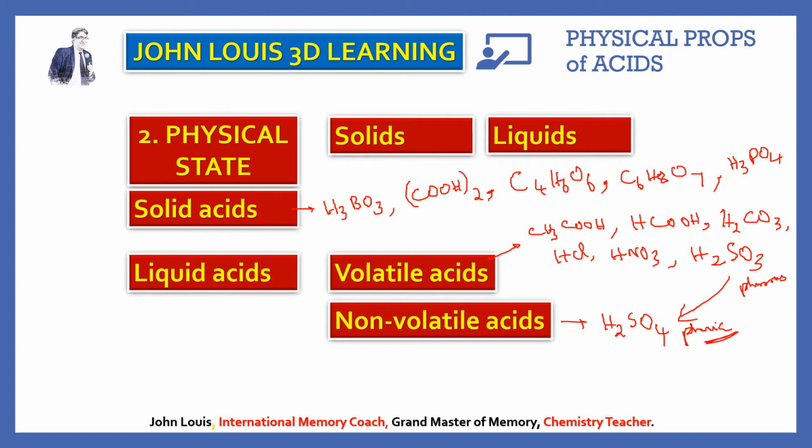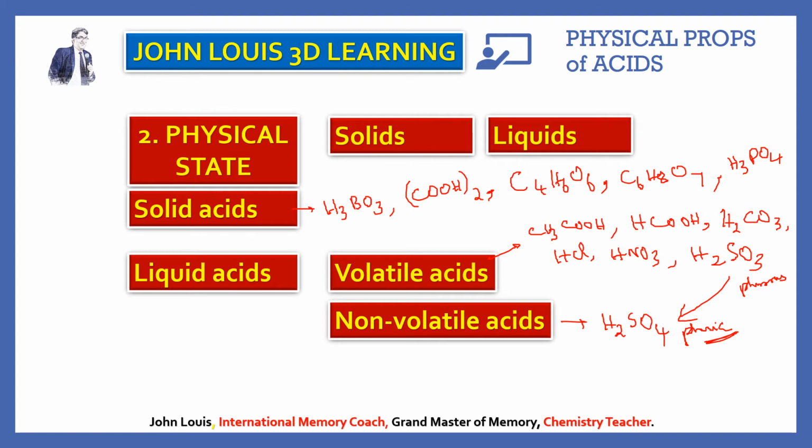So which one of them is volatile and which one of them is non-volatile? Okay, now let us see the next physical property. So what we understand here, physical state: generally they are solids and liquids at room temperature. Some examples of solid acids are boric acid, oxalic acid, tartaric acid, citric acid and phosphoric acid. And liquid acids are in two different states, volatile acid and non-volatile acid.